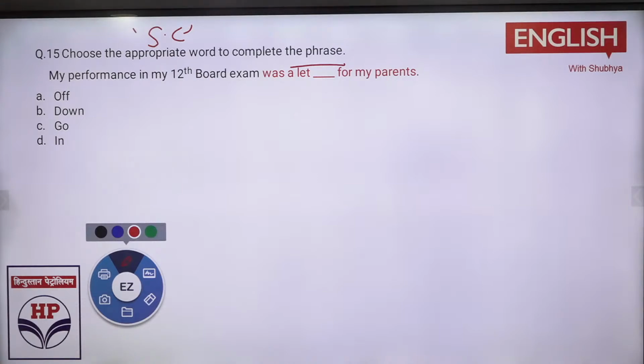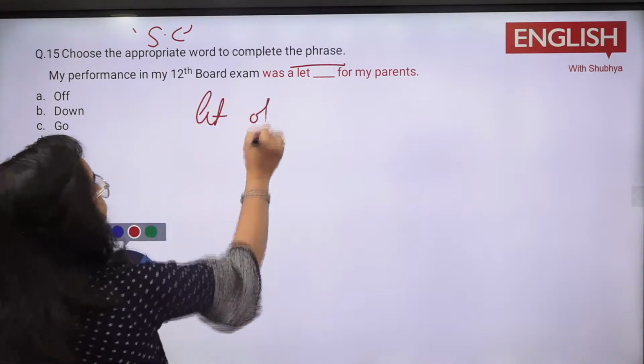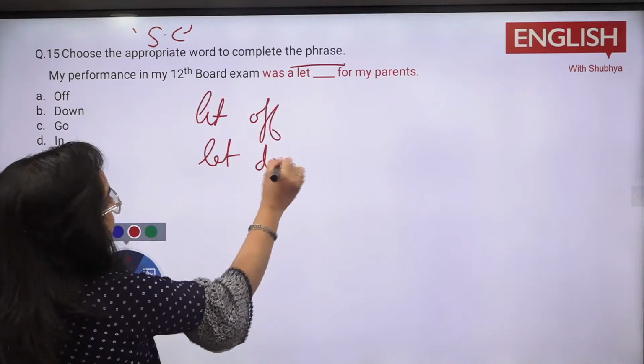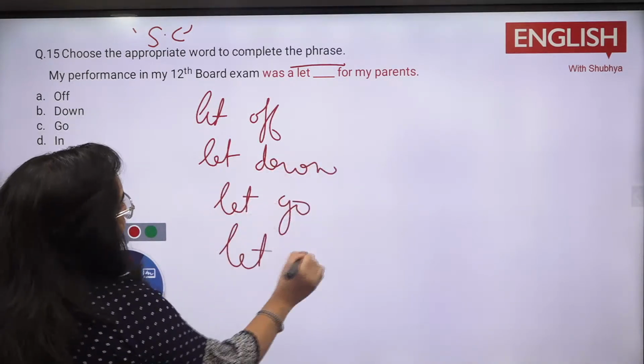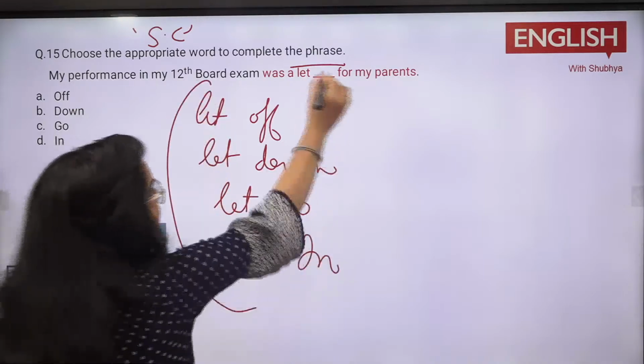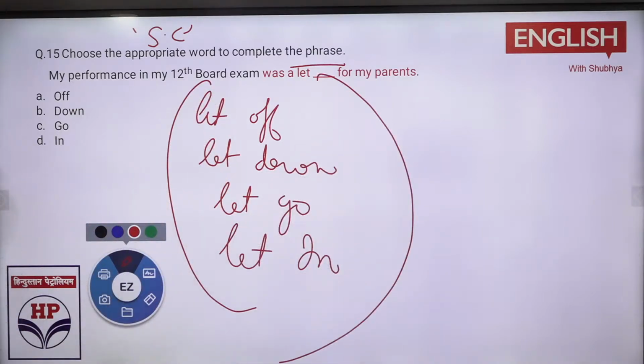My performance in 12th board exam was a let dash for my parents. Now this is let off, let down, let go, and let in. These are the four words. Tell me what would be there now. Very easy. B option, D option.